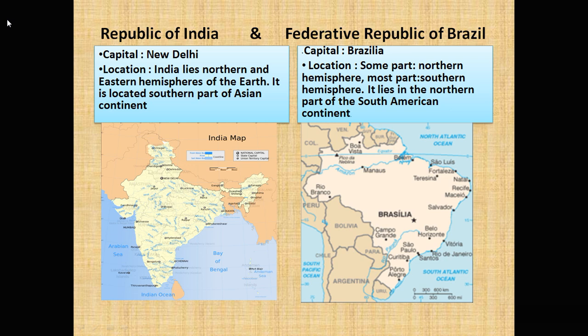Okay, we call India the Republic of India, whereas we call Brazil the Federative Republic of Brazil. Both mean the same. A republic is a country which has various small states that have come together to form one country. Just like India has states, Brazil also has states. So both are republic countries.